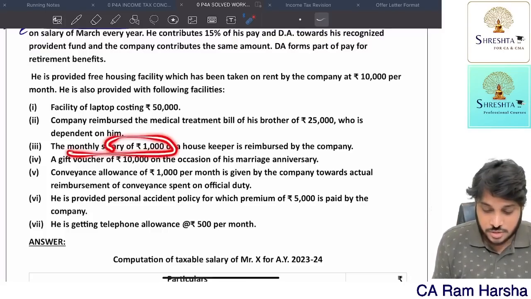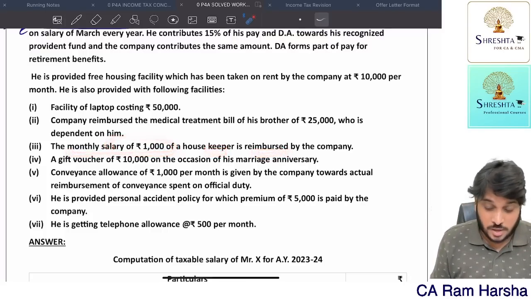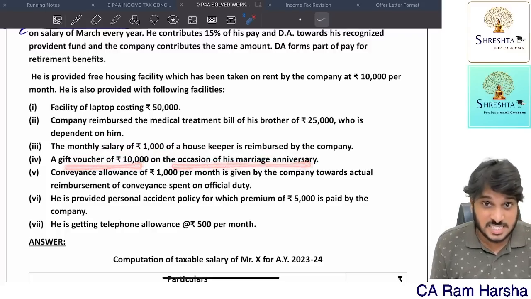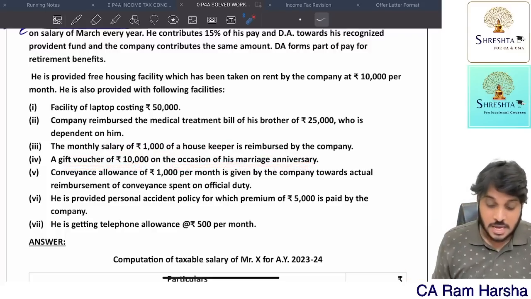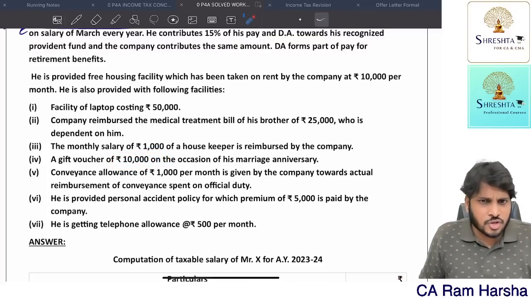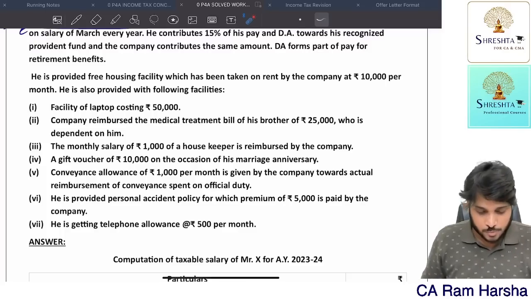Monthly salary of 1,000 of the housekeeper is reimbursed. Okay, 12,000 is taxable. Gift voucher of 10,000 on the occasion of marriage anniversary, since it is exceeding 5,000, fully taxable. Remember, here an alternative treatment is possible: beyond 5,000 you can tax only 5,000, or you can tax the entire 10,000. Okay, an alternative answer is possible.